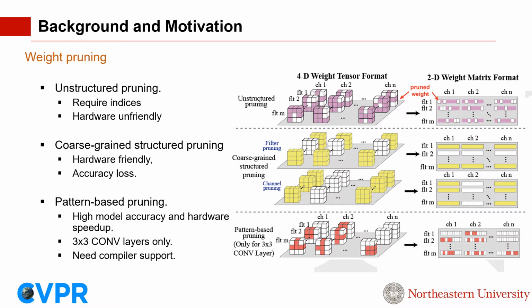For pattern-based pruning, as shown in the last row of the figure, each kernel is assigned a pattern from a predefined library. It can be either completely removed or reserve 4 non-zero weights from the assigned pattern. Pattern-based pruning can simultaneously achieve high accuracy and high inference acceleration with the aid of the compiler. The limitation of pattern-based pruning is that it can only be used in 3x3 conv layers in current work.